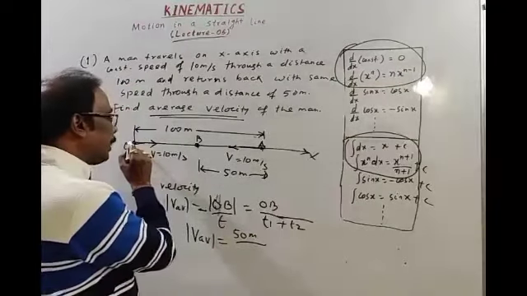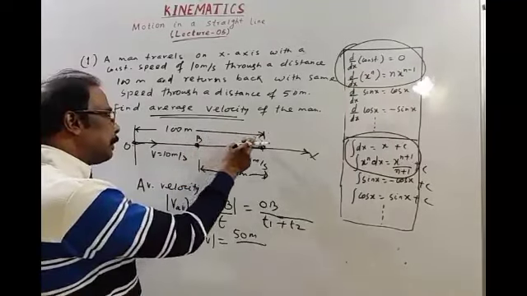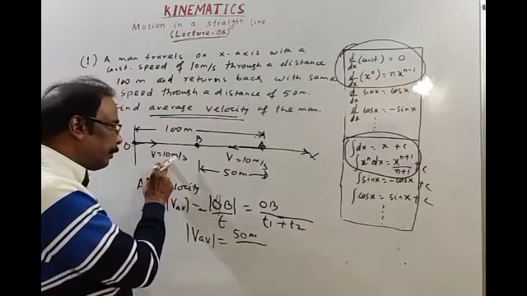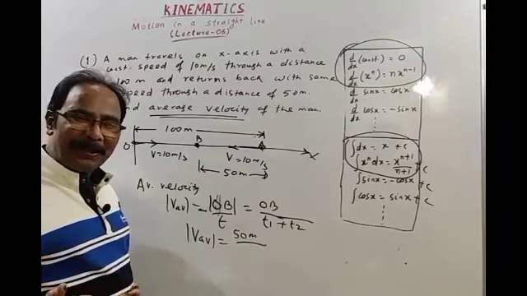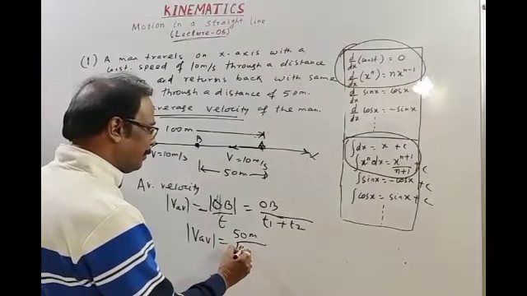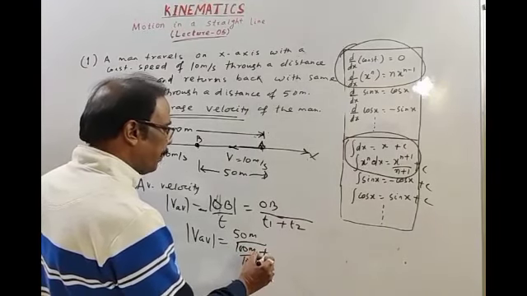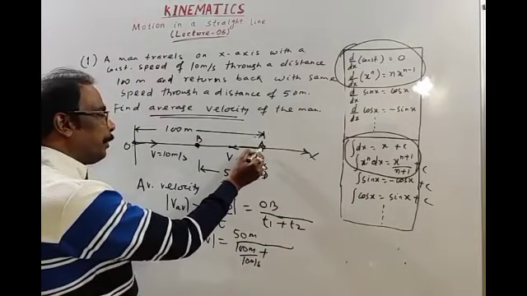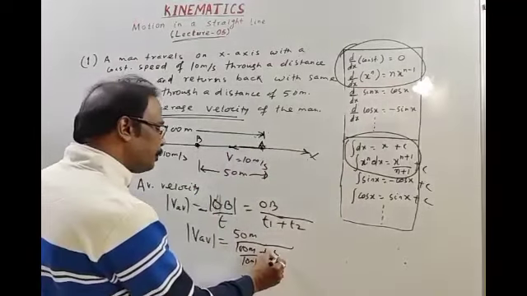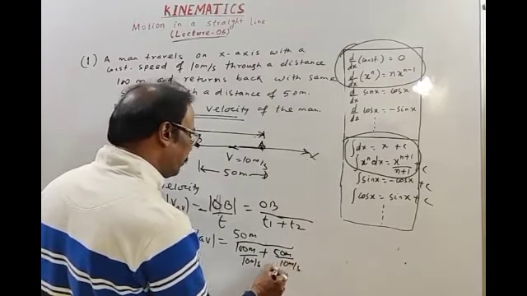Time T1 is distance upon speed: 100 meters divided by 10 meters per second, plus time T2 for the return from A to B: 50 meters divided by the same speed of 10 meters per second.